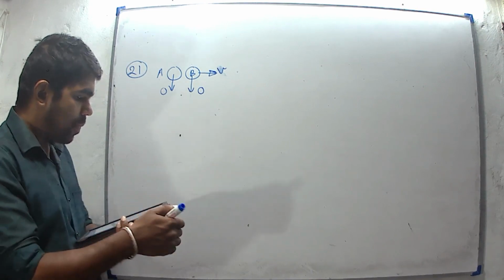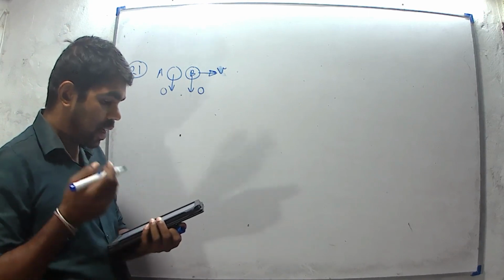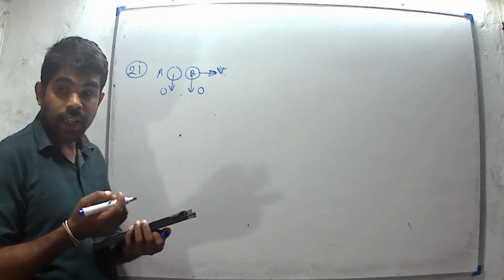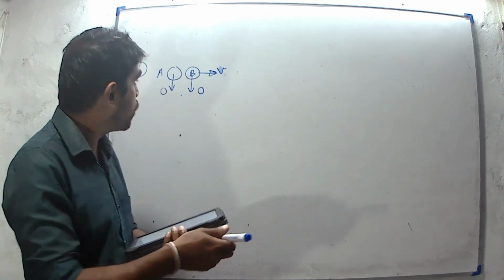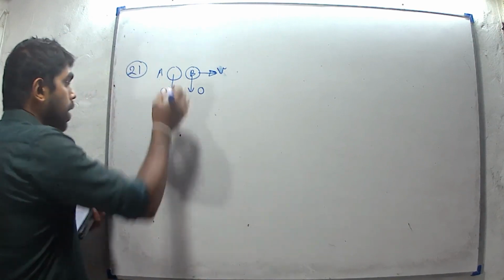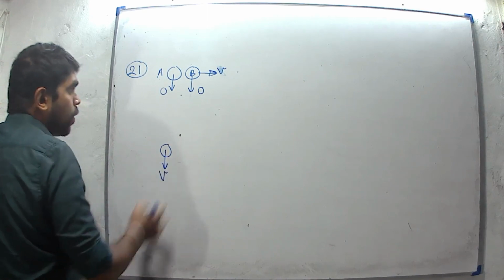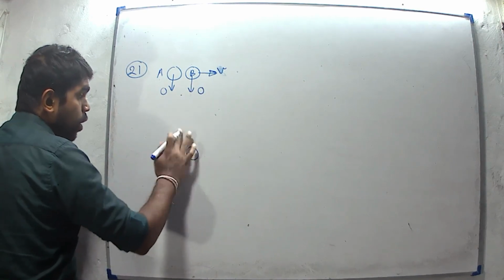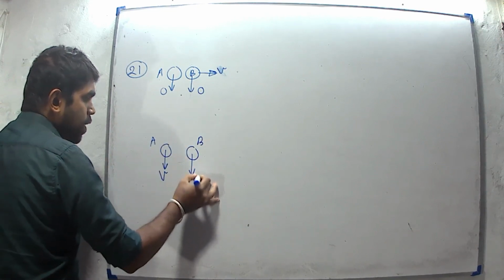Both A and B reach the ground at the same time, but the final velocity of B should be greater than A, because we know that there is a final vertical velocity for A and B. I will consider it as V1.